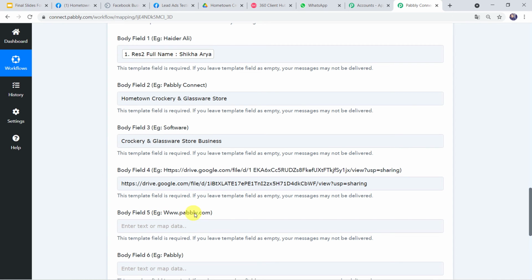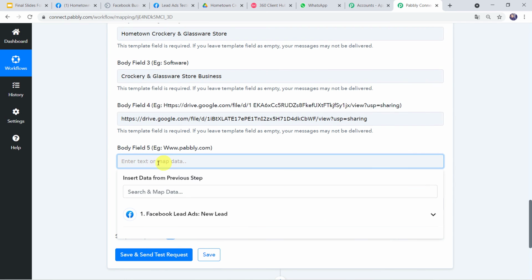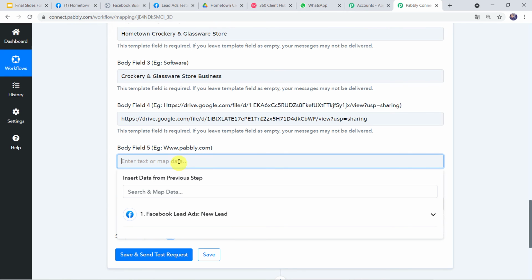Now body field 5, example, a website address is mentioned. So you have to give your website address over here, or else I'll just go to the Facebook page and from here I'll simply copy this URL. I'll go back to Pabbly Connect and I'll just paste the URL over here.